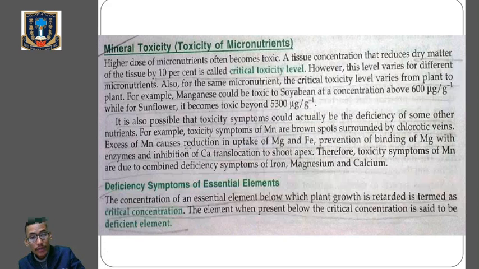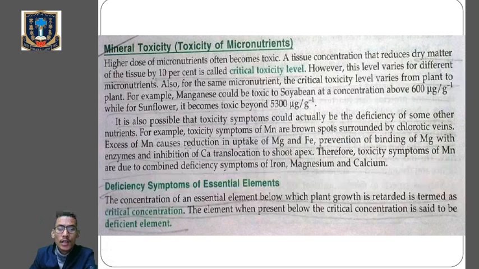Manganese could be toxic to soybean at what concentration? Above 600 microgram per gram, while for sunflower it becomes toxic beyond 5300 microgram per gram. So here you can see that the critical toxicity level is different from plant to plant. Clear? These elements are very essential, because in their absence or presence the plants can suffer from different types of diseases, as we have done in deficiency symptoms.